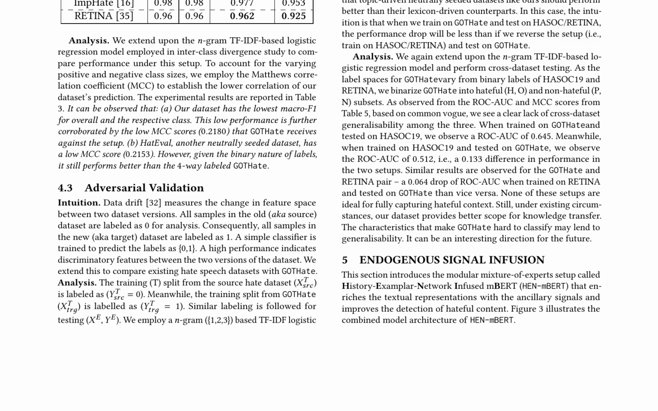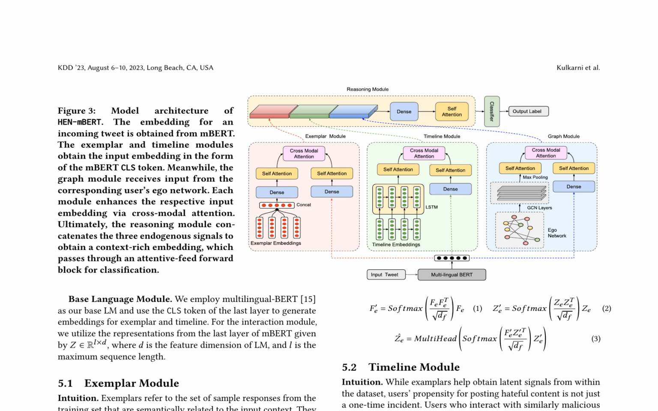safer online environment. The authors present the model architecture of Henembert, consisting of 4 modules: base language, exemplar, timeline, and graph. The base language module employs multilingual BERT to generate embeddings for the exemplar and timeline modules. The exemplar module utilizes dense retrieval via SBERT to augment the signal from within the dataset, retrieving top exemplars based on cosine similarity. These exemplars are concatenated and transformed to extract salient features, which interact with the language vector via multi-headed cross-modal attention to generate an exemplar-infused language representation.